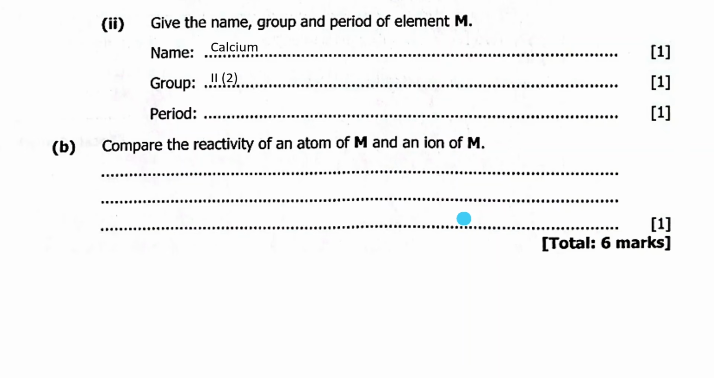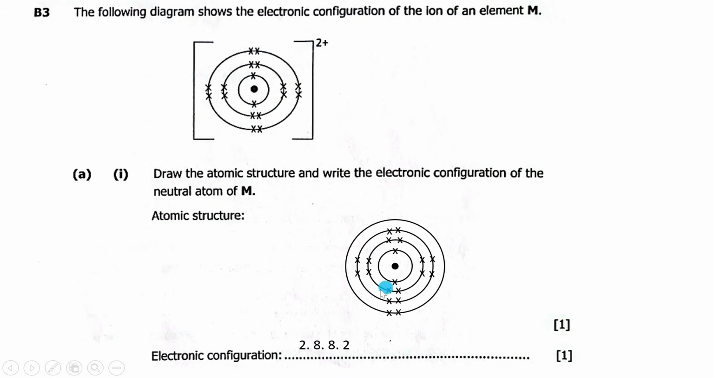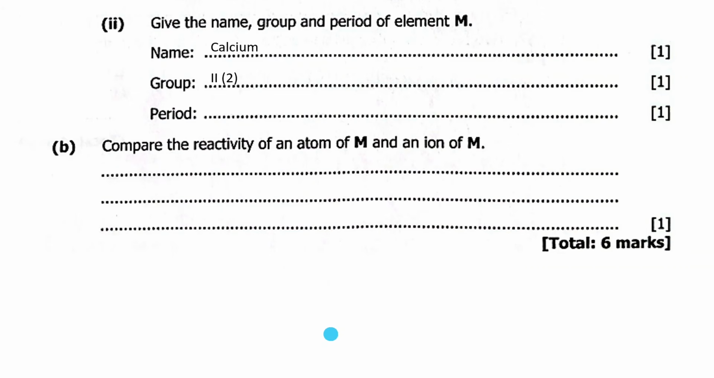You can also learn from here. If the element has 2 electrons in the last shell, it is in group 2. If it has 4 shells, like 1, 2, 3, 4, then it is in period 4. So the number of shells represents the period. Then the electrons in the last shell represent the group. So if you count the total number of electrons, it's 20, and it's for calcium. So that's calcium, group 2 and period 4.